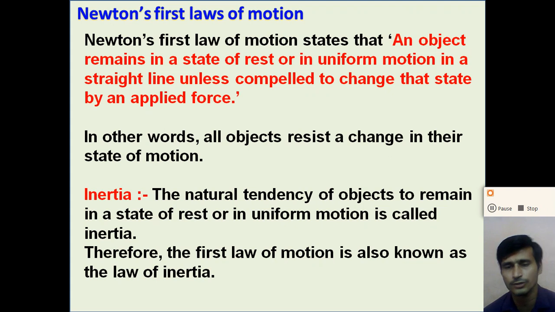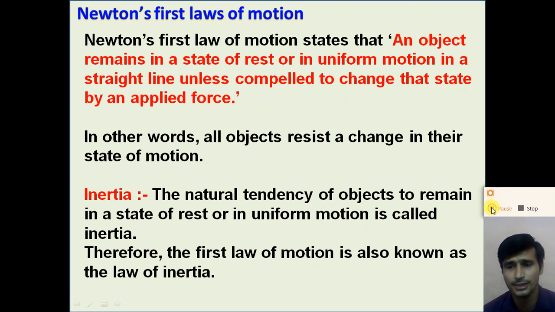Galileo also stated that the object retains its state until and unless an external, unbalanced force is applied on the object. So Newton's first law of motion states that an object remains in a state of rest or in uniform motion in a straight line unless compelled to change that state by applying a force.